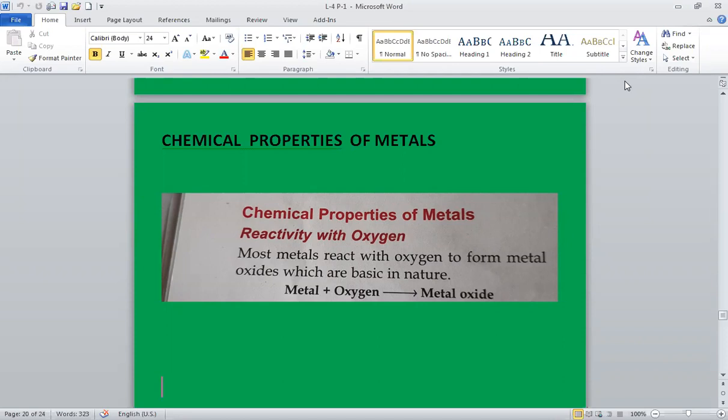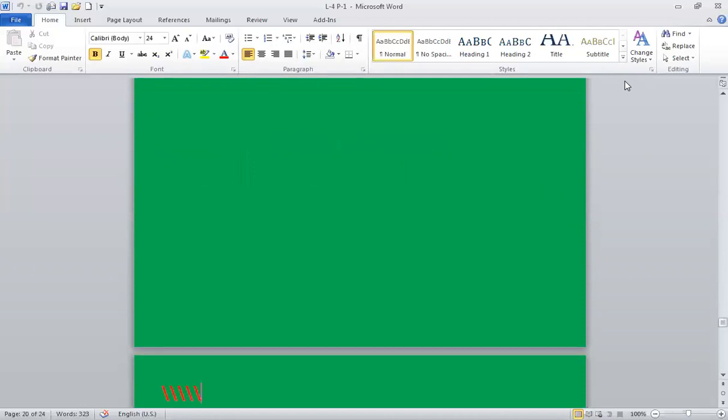First, reaction with oxygen. Most metals react with oxygen to form metallic oxides, which are basic in nature. For example, metal plus oxygen will give you metal oxide. So we can get many examples.